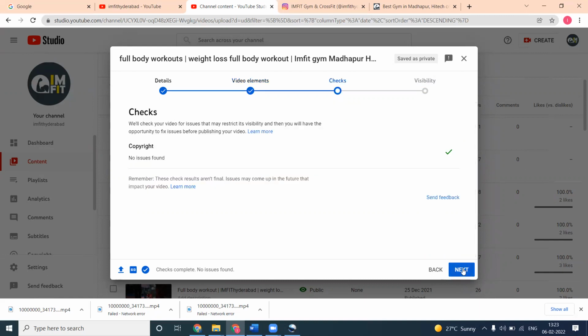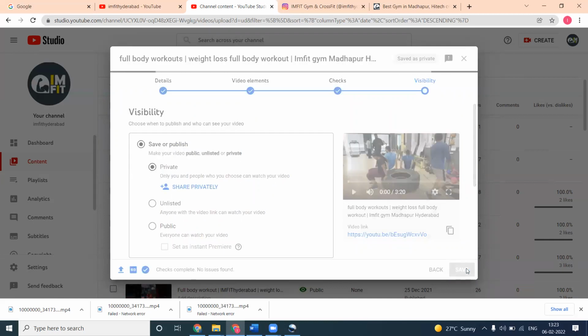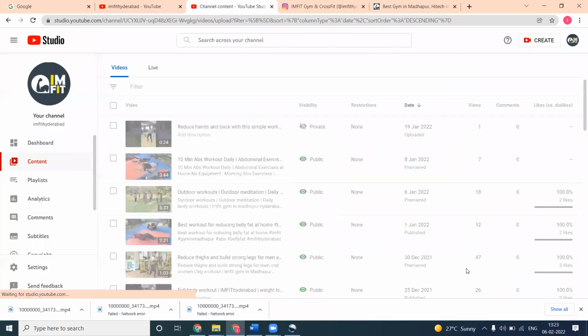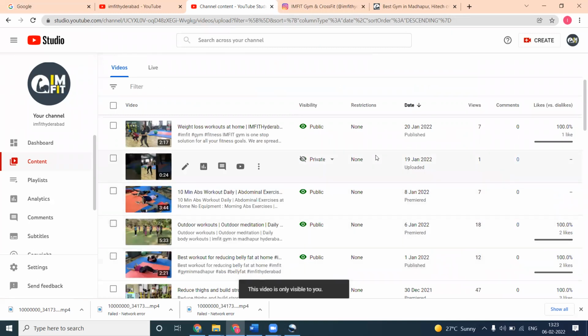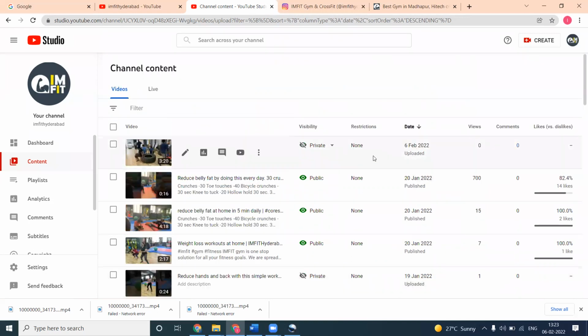Click next. Any video uploading will be private first. Any video we upload on your YouTube channel, private mode is compulsory and important. After private mode, anything in your particular video will be checked, and the video will be finalized. So those options we can follow here and upload to the new YouTube channel. Just hold on for a few seconds or minutes. If you get a strike, they will intimate you immediately. But no strikes will happen on this particular video.